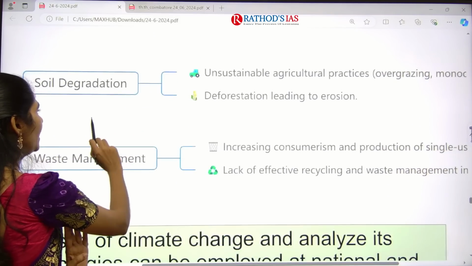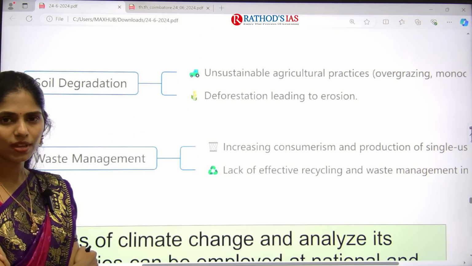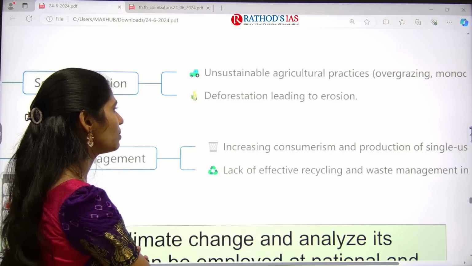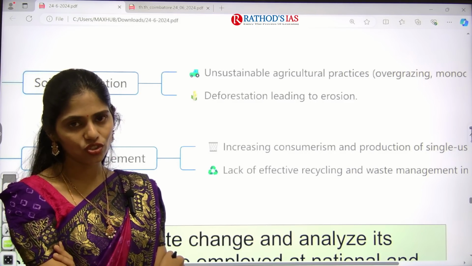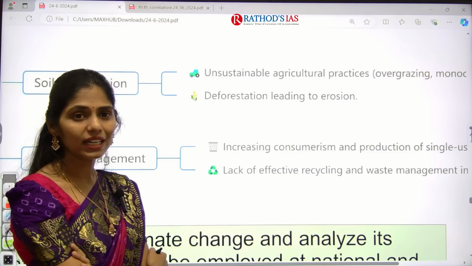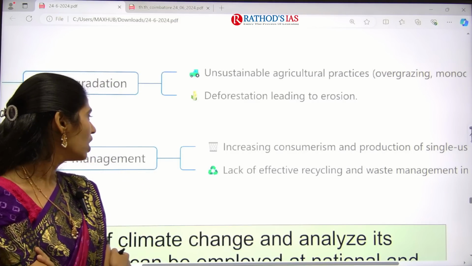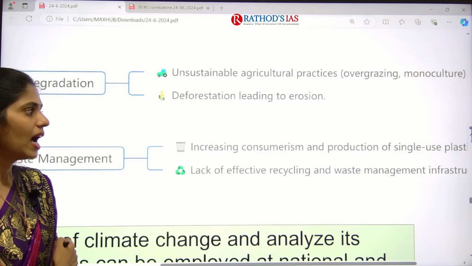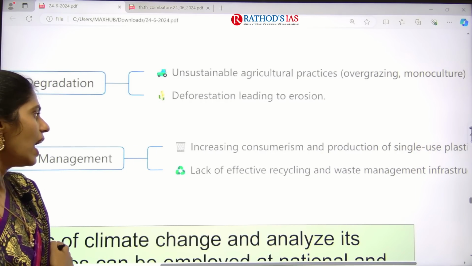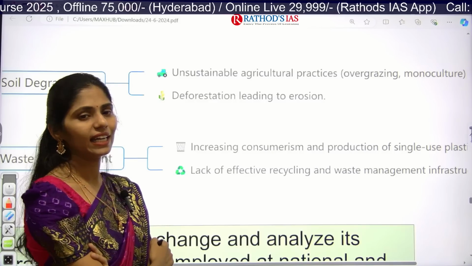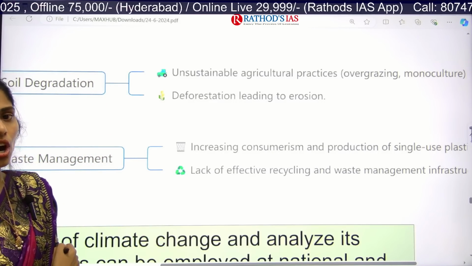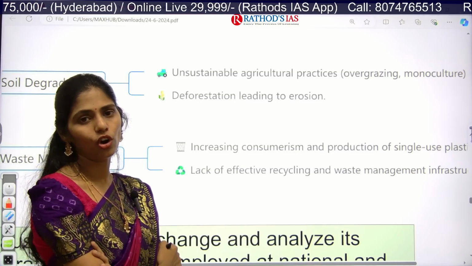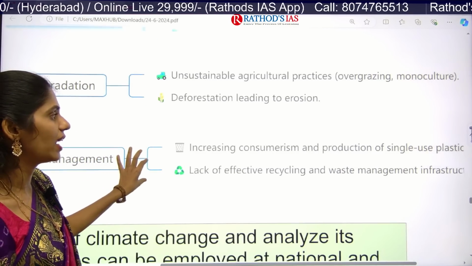And next, soil degradation is also one important problem. Unsustainable agricultural practices, overgrazing, monoculture, and deforestation are some important reasons that cause soil degradation. And next one is waste management. Increasing consumerism and production of single-use plastic, and lack of effective recycling and management infrastructure, all these things are leading to the waste management problem. It is also one of the great challenges for our environment.